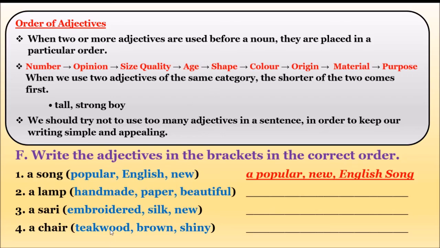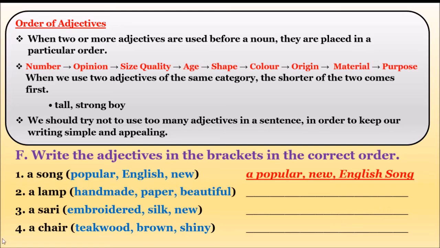Is shape there? No. Is color there? No. Is origin there? Yes, it is an embroidered saree, right? A new embroidered. What is the material here? Silk. It is not cotton or woolen. They have given the material, so it is silk. Now write a new embroidered silk saree. A new embroidered silk saree.